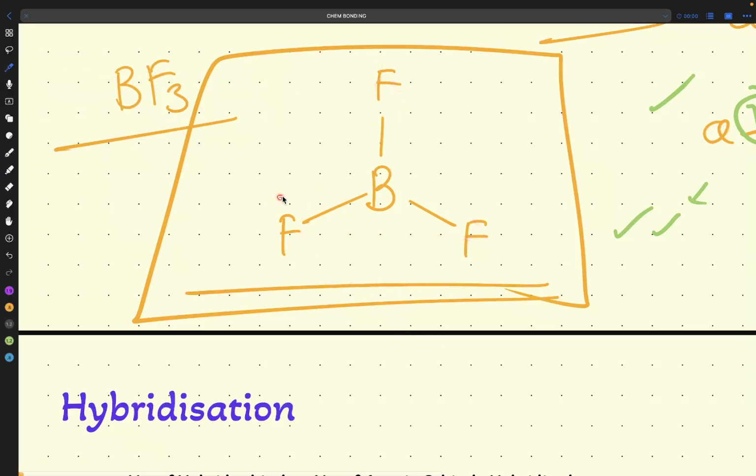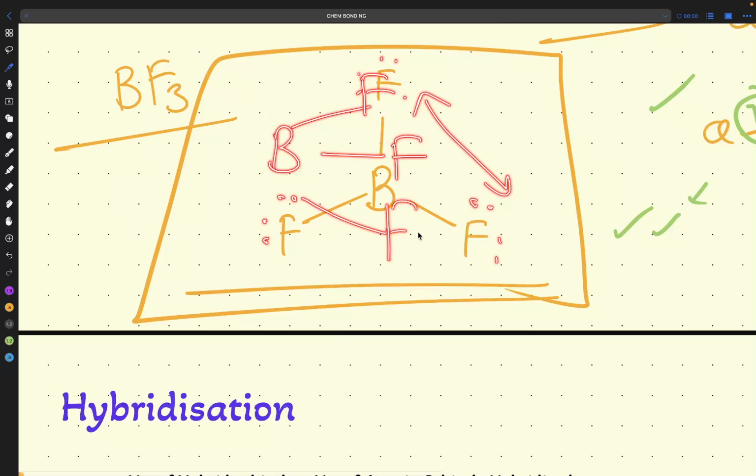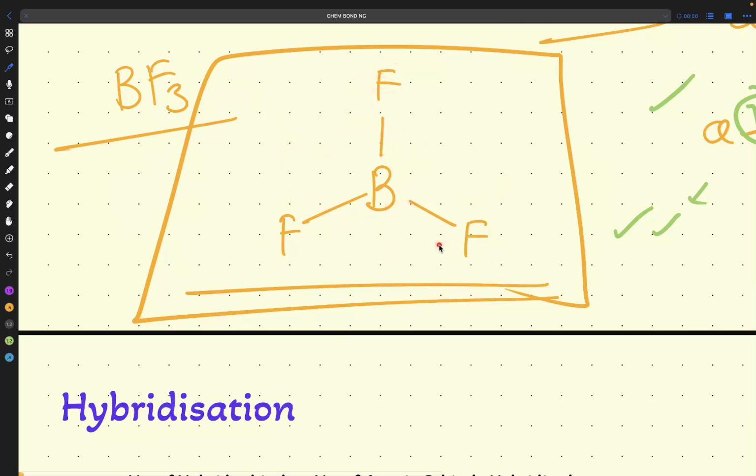Yeah, repulsion. Because we have electrons here, they will repel. So you can't draw BF3 like this. If you think I will write BF3 like this, we can't draw it, because then a lone pair would also come here. But here we don't have a lone pair, so that is not possible.